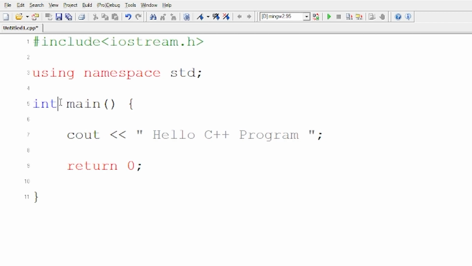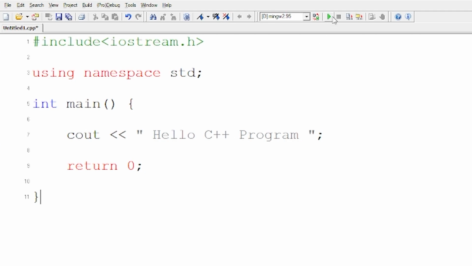So since it's a main function, it should return something, but we don't have anything or we don't want anything for this function to return to us. So I'm writing, you can return something, but return 0. That means don't return me anything indirectly. In some compilers, if by chance you don't give this, still it will work. But I would suggest that you definitely give a return 0. It's good practice.